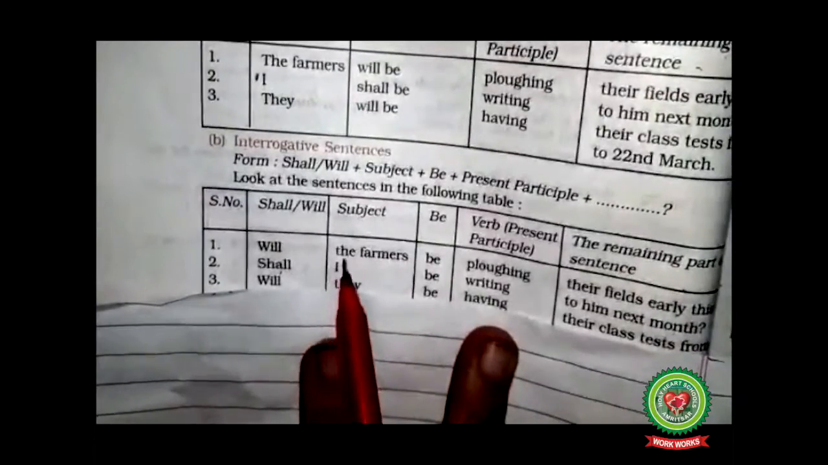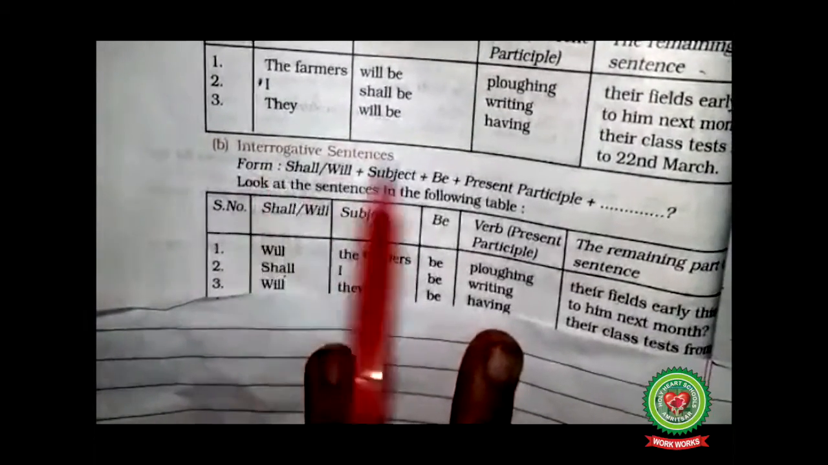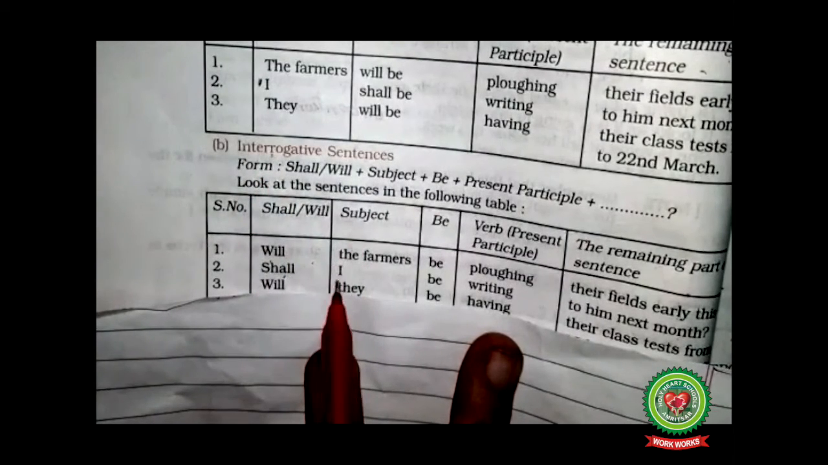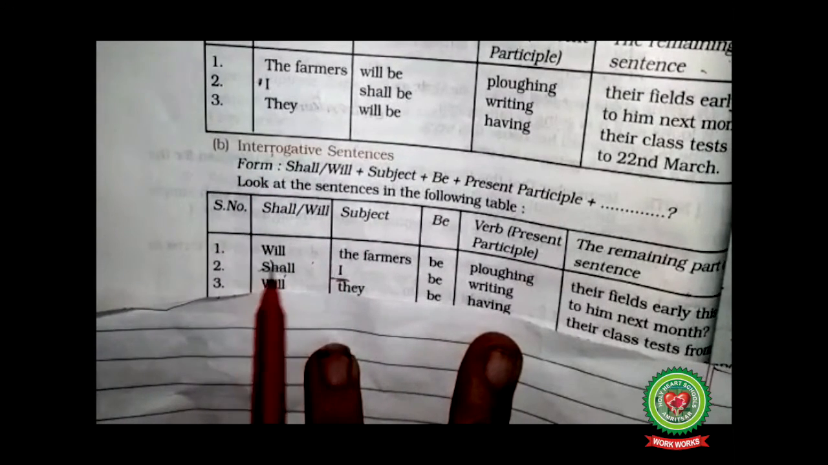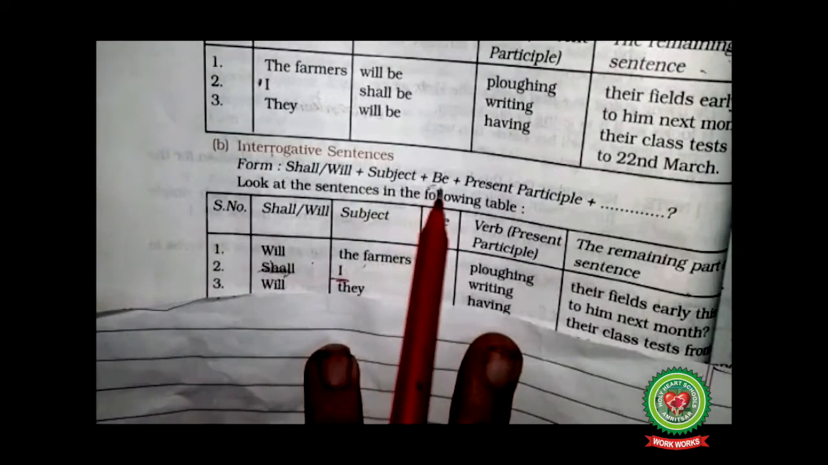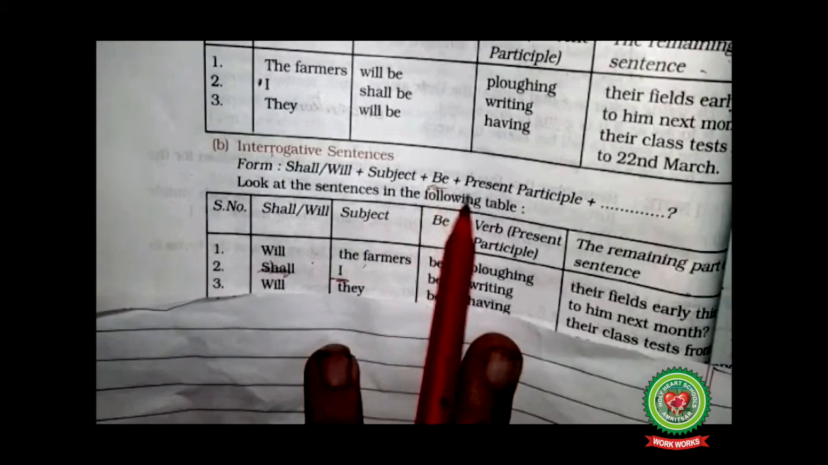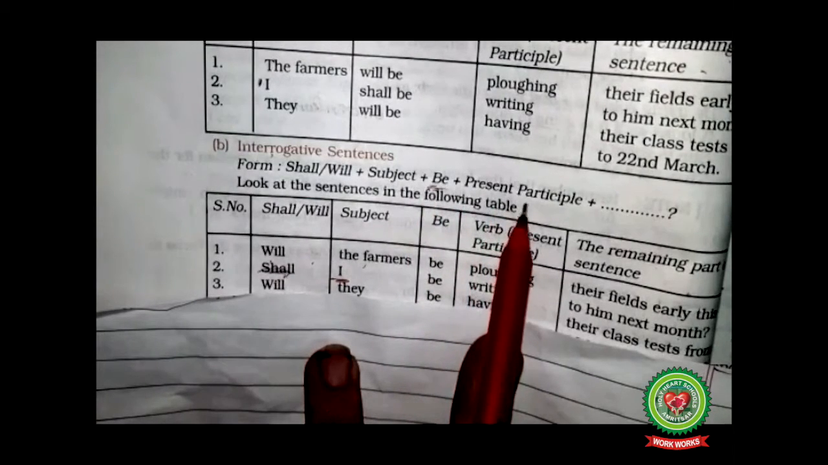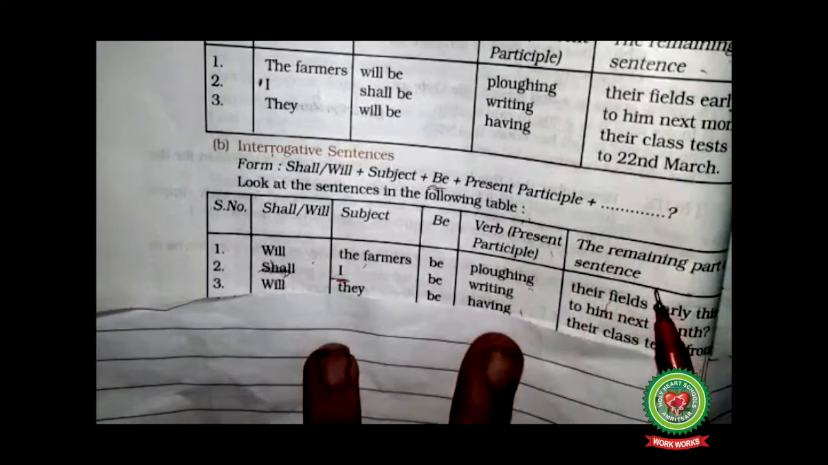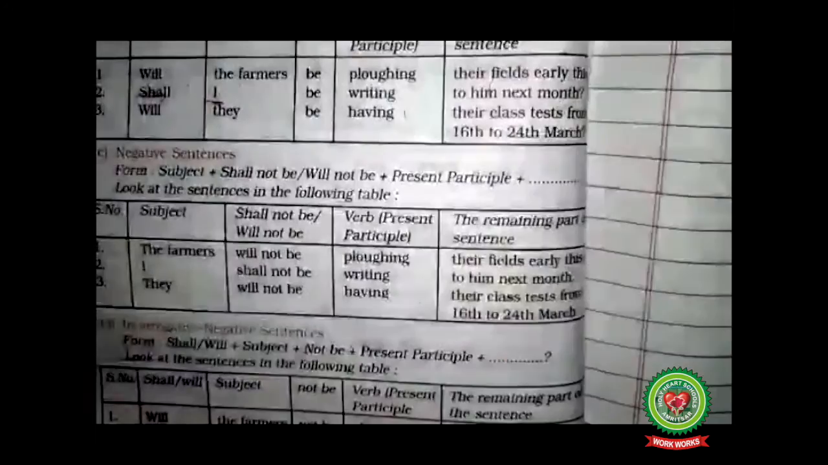So here again, if I see the structure, as it is an interrogative sentence, it will begin with will or shall. In the case of I, there will be shall. So shall followed by the subject I, with the addition of the word be plus the verb in the present participle form, ing, followed by the remaining part of the sentence with the question mark.